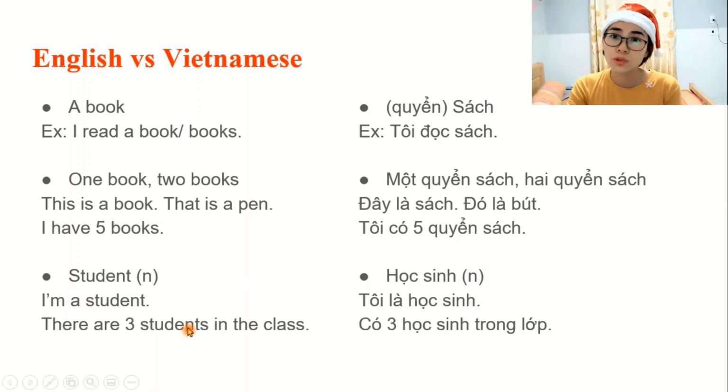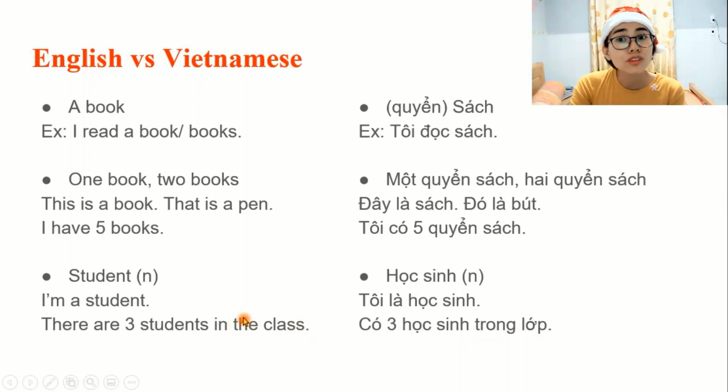But when you put numbers, there are 3 students in the class. Có 3 học sinh trong lớp. Okay, so here, because học sinh is not a normal noun, it's a position of the person. It's not just one person, 2 people, but it's a position. So you can say with number only, because that is not just a normal noun, it's a position. Trong lớp. So in class, in the class.